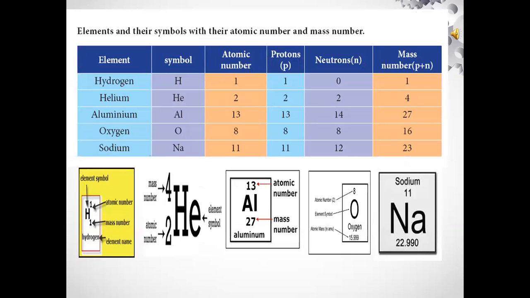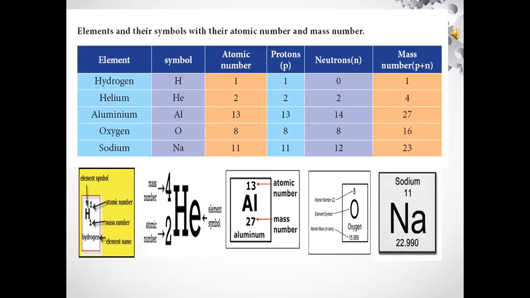Elements and their symbols with their atomic number and mass number are given here. The elements are hydrogen, helium, aluminium, oxygen and sodium. The symbol of hydrogen is H, helium is He, aluminium is Al, oxygen is O and sodium is Na.